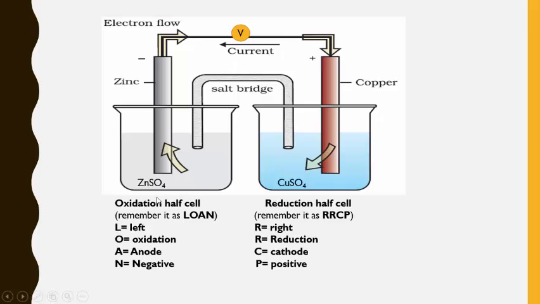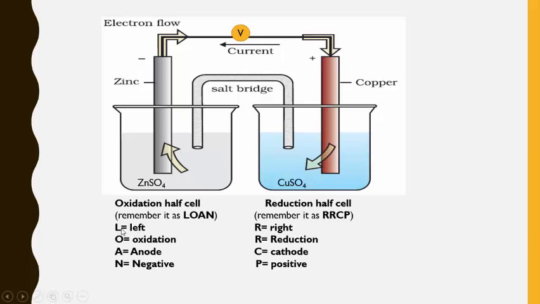Now you can easily remember the construction of the galvanic cell through this mnemonic, LOAN and RRCP. Basically when I teach, I use this term LOAN and RRCP. From LOAN, L stands for left. Always your oxidation half cell will be on the left hand side. So, left. O means oxidation, the oxidation half cell. Then A stands for anode. So this is the anode, and N stands for negative, because the anode is a negatively charged plate.